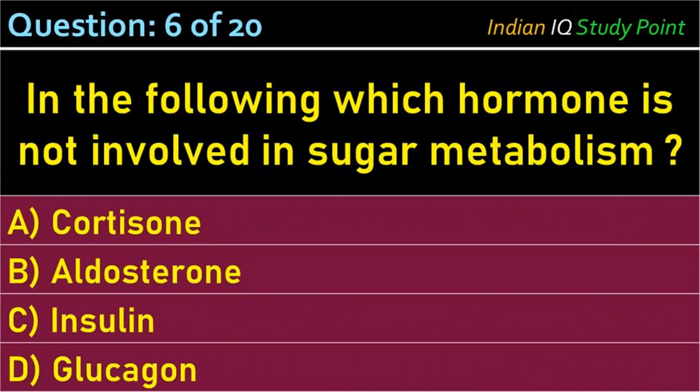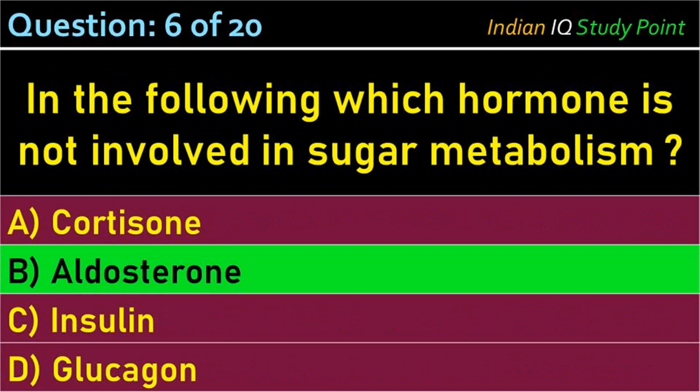Coming to the next question, in the following, which hormone is not involved in sugar metabolism? Option A, cortisone. B, aldosterone. C, insulin. D, glucagon. And the correct answer is option B, aldosterone.